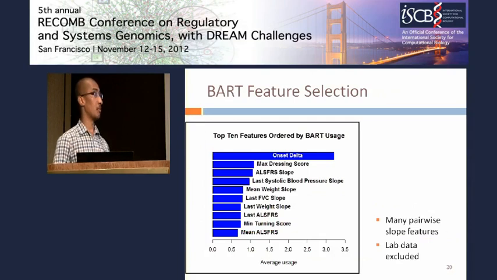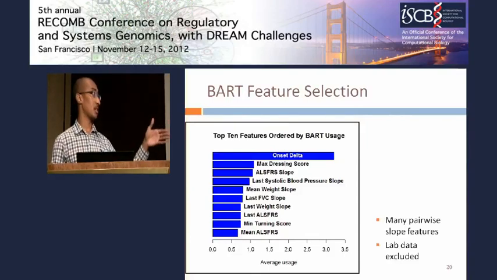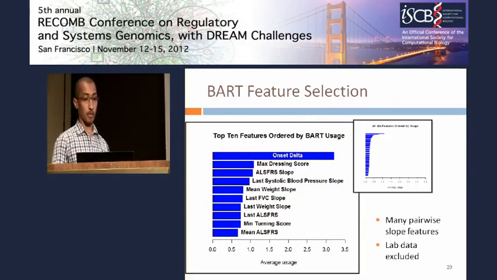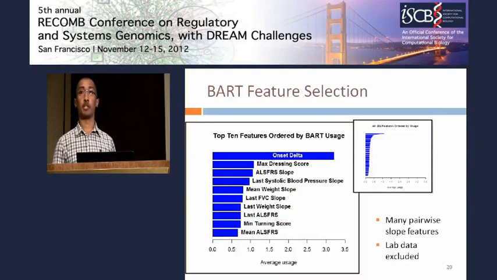Now, in addition, BART can be used to extract the utility of different features by simply counting how often each feature is used by one of its component decision trees. Here I've displayed the top 10 features ordered by usage from a single BART run. This actual top 10 can vary from run to run, but we do see some consistent patterns. Also, for comparison, here's a plot of the usage of all 484 features that were given to BART.